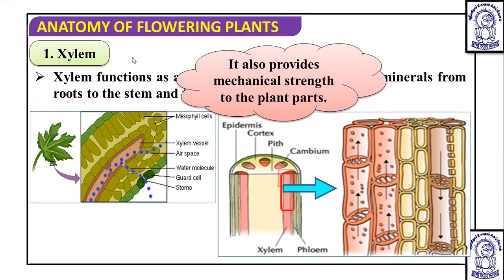Apart from this, xylem has some dead cells as well. Xylem is a tissue, so it has different types of cells. They have living as well as dead cells. So if dead cells are there, then they also provide mechanical strength to the plant parts. They also play a role in providing mechanical support.